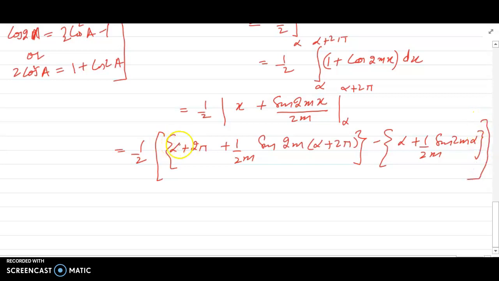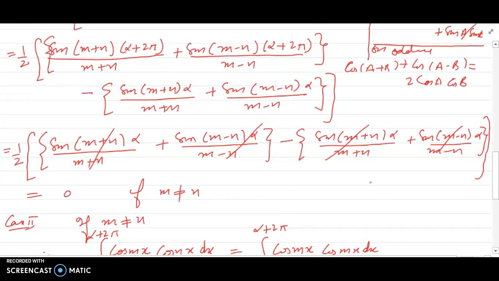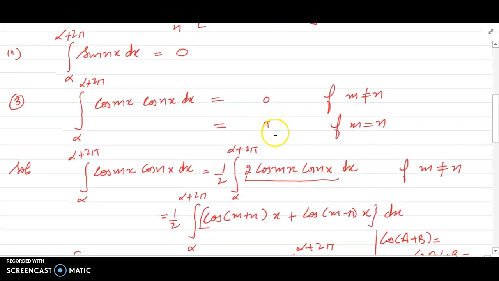On expanding, this alpha and this alpha will cancel out, even this term will cancel out with this term. So we will be left with 1 by 2 into 2 times pi. Pi and pi will cancel out, your result is pi. So in case m is equal to n, what's the value of the integral? Value of the integral is pi. If m is not equal to n, the value of this integral is 0.